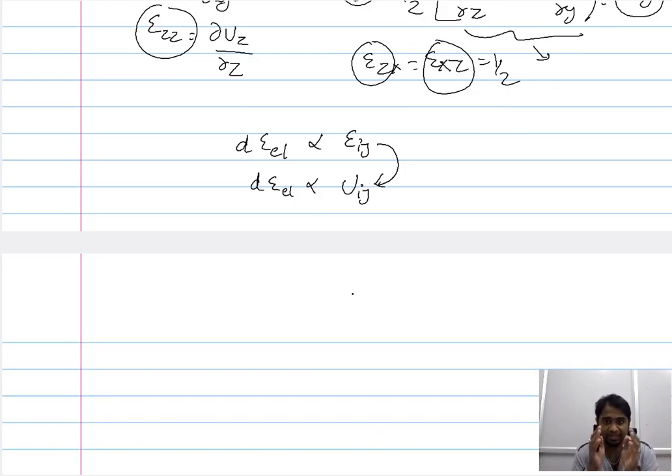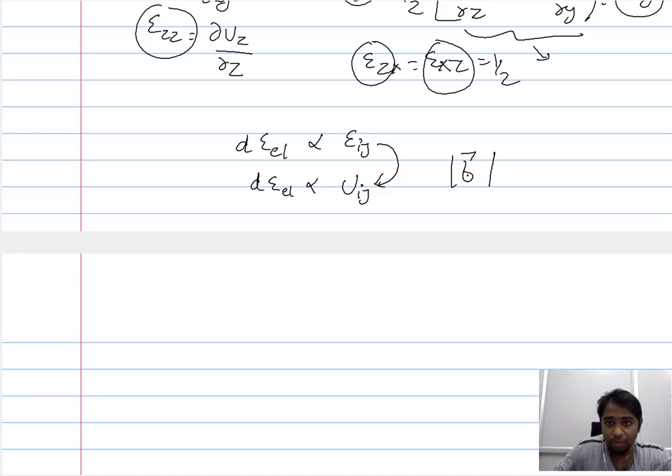Now the displacement of the atoms during a dislocation, we have already seen how we can quantify it. When you introduce a dislocation, particularly a pure edge or screw dislocation, it is possible for us to calculate how much the atoms have moved because of this dislocation. In the initial stages of this lecture, we also saw that even when you have a combination of dislocations, it is possible for us to know how much the atoms have moved. We do this through the Burgers vector.